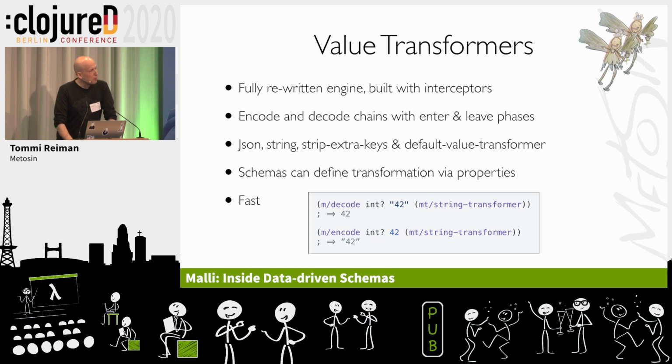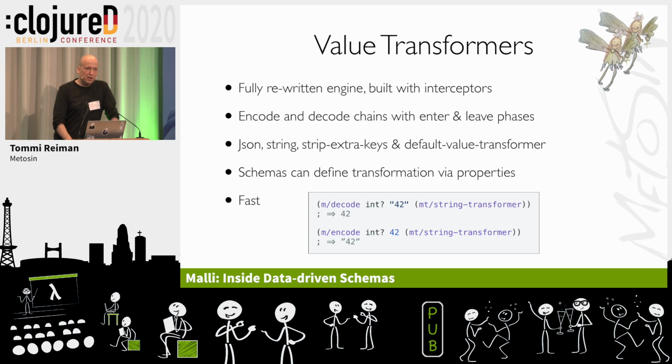The last thing about these experiments was the value transformations. This was the original cause for spec tools. So we wanted this runtime coercion from schema into spec. And we did spec tools, and in schema tools we had the same thing. So we knew how to do it probably, and rewrote the whole transformation engine based on the lessons learned of making things fast, and it came out actually pretty nice.